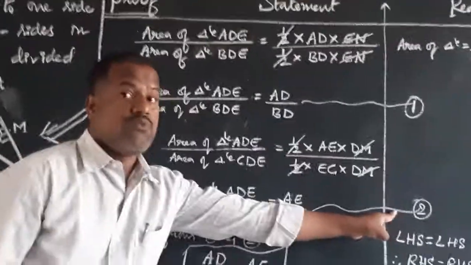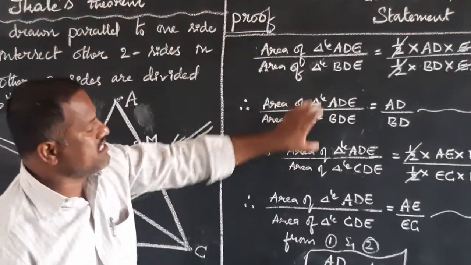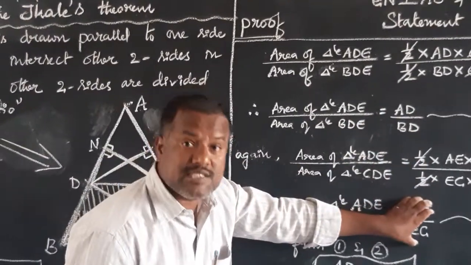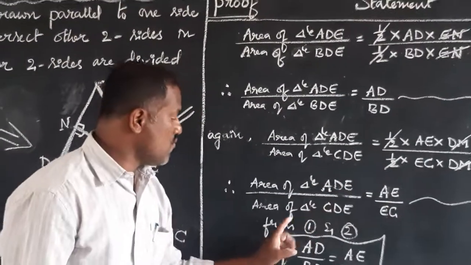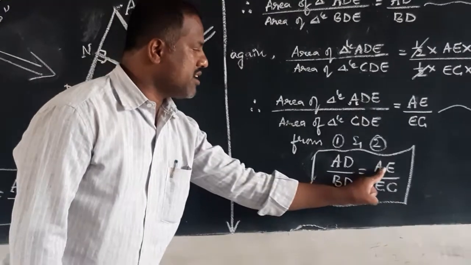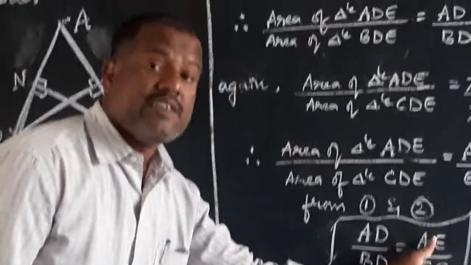Equation 2. From 1 and 2, what do you say? LHS is equal to LHS. Therefore, RHS is equal to RHS. From 1 and 2, AD by BD is equal to AE by EC.